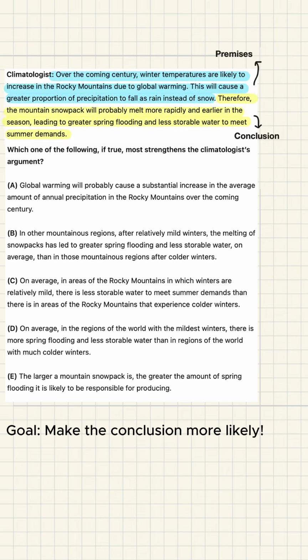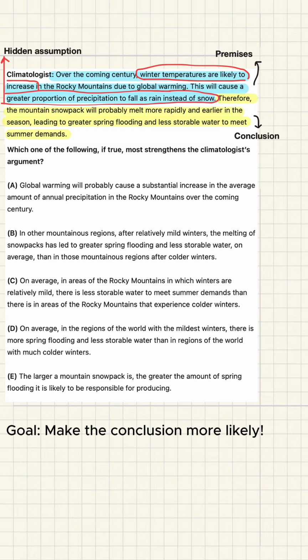The premise is about temperature increases and precipitation turning into rain. The conclusion is about earlier snowmelt and its downstream effects. The hidden assumption is that milder winters and rain actually do cause snowpack to melt earlier and reduce water storage. That causal link hasn't been proven yet, it's just assumed. That tells you exactly what would strengthen this argument.